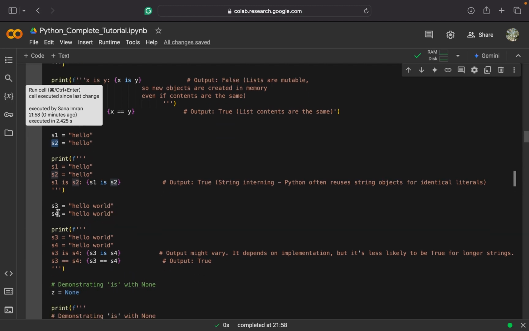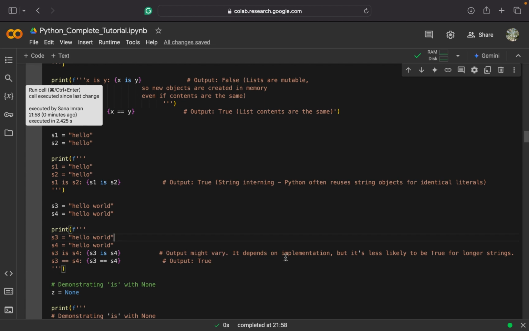But as soon as I create a somewhat larger string, a little bit larger string will not allow another variable to reuse it. So s3 and s4 will be separate variables in memory, separately storing their contents and not referring to each other, as the output of s3 is s4 might vary.